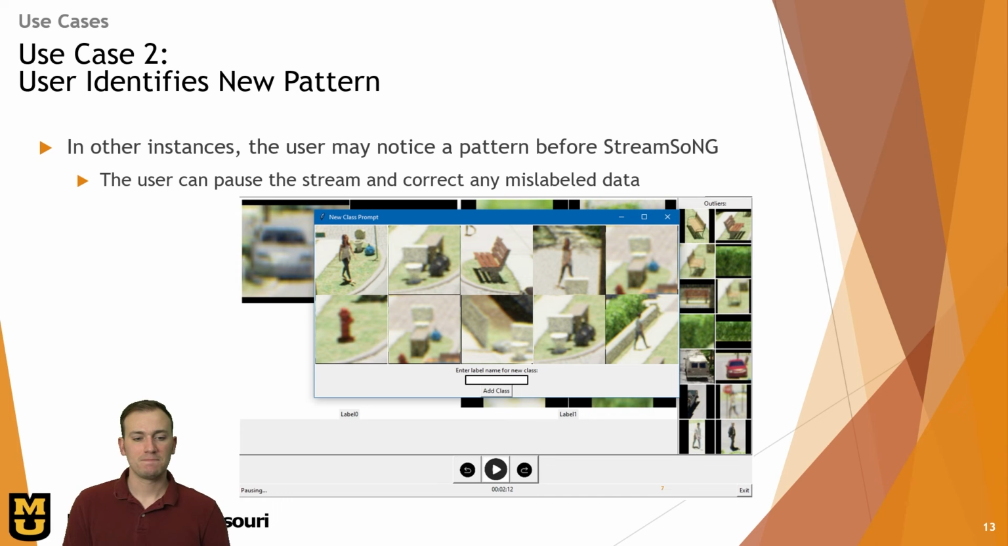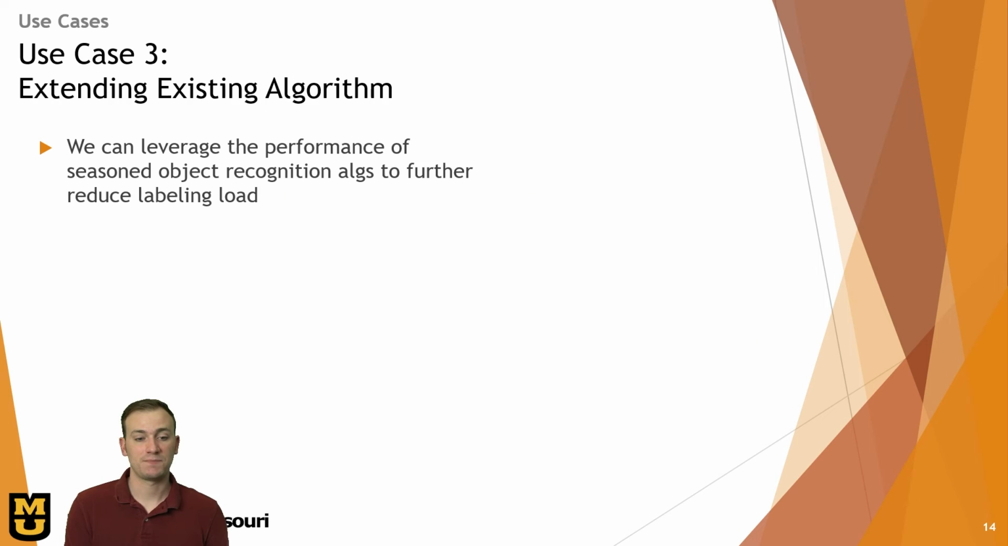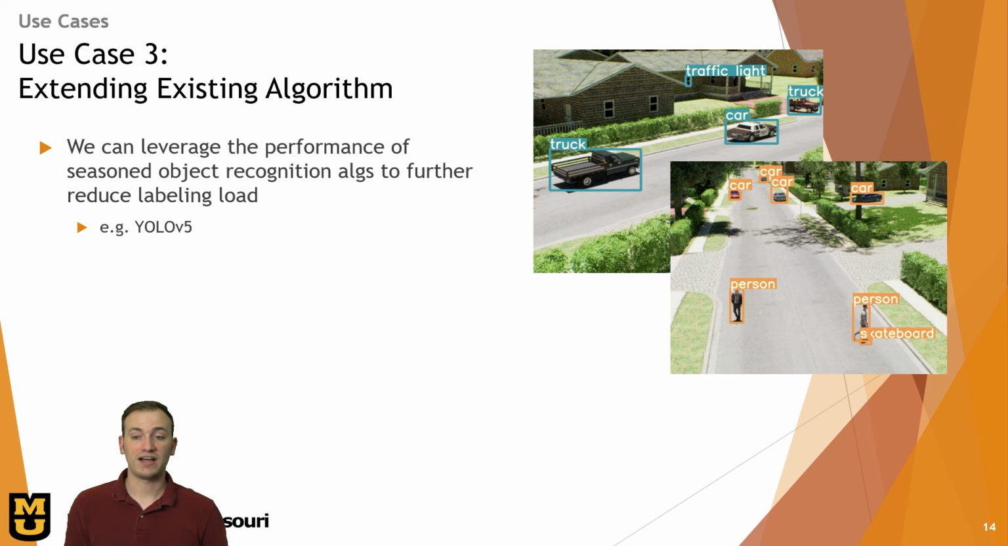So we want something maybe to extend and bootstrap StreamSong and provide correct labels that we can trust. We can do this by extending the existing algorithm with a seasoned object recognition algorithm like YOLO v5. YOLO v5 has shown in many tests that it can identify a lot of these easy chips, like people, trucks, cars, that StreamSong is missing and determining to be outliers. If StreamSong gets the input from YOLO that these labels are above a certain confidence value, StreamSong can then just take that as truth, not burden the user with those chips and labels,